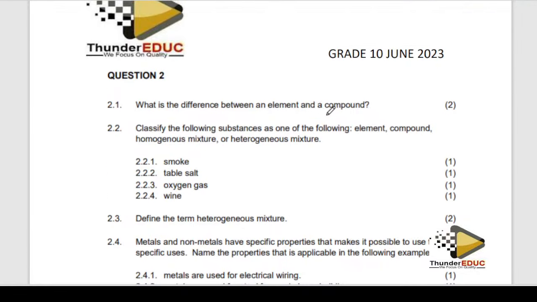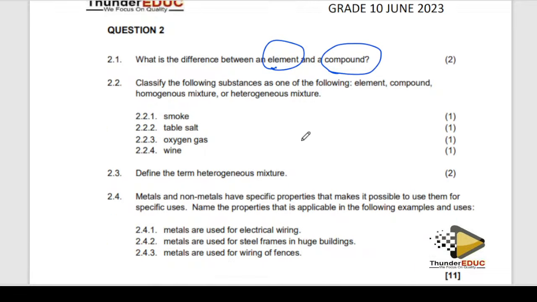What's the difference between element and compounds? You have to know the definition of elements, as I explained, and the definition of compounds. I'm just highlighting what is most likely to come up, but I'm not going to go through the definitions, because I want to minimize the time. So what is an element and what's a compound?